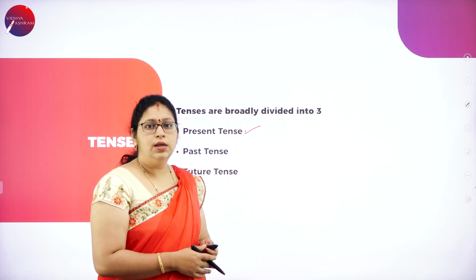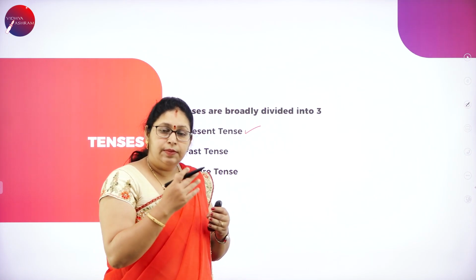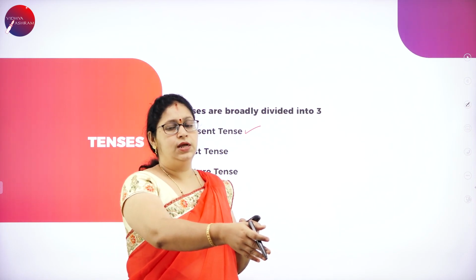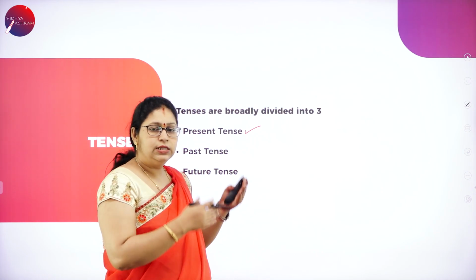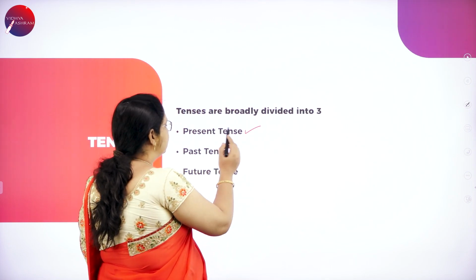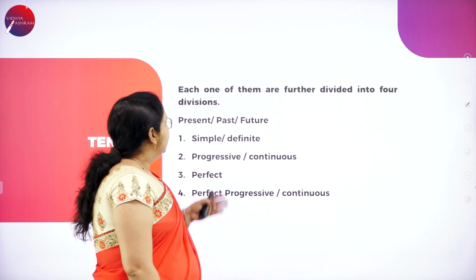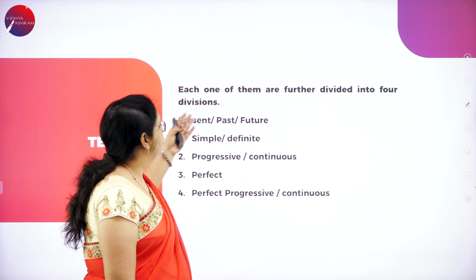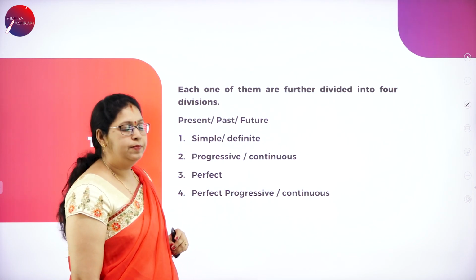We are not sure what will happen in the future, but we can predict, we can imagine, or we can be sure that we are going to do something in the future. So, when we are telling that, we use future tense. These are the broad divisions of tenses: present tense, past tense and future tense. Each of these three is further divided into four divisions. That is present definite or simple present.